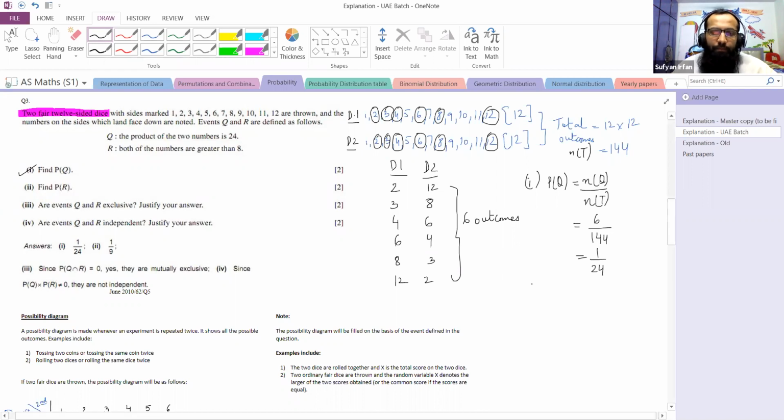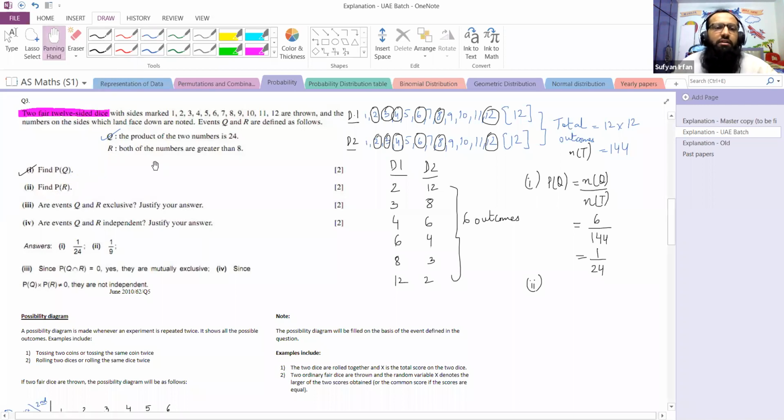Then comes part number 2, the probability of R. We have understood event Q and found the probability of Q. Now the next part is the probability of event R. So let's understand event R now.